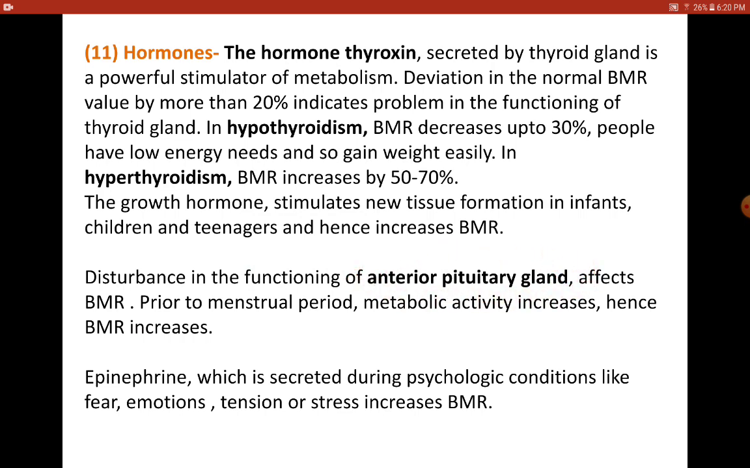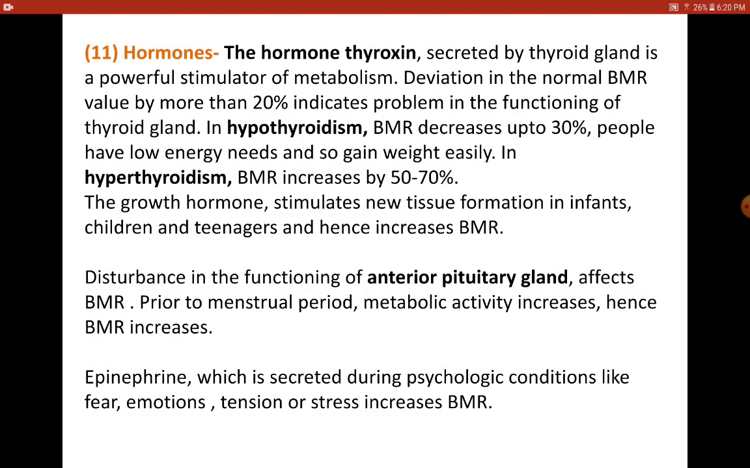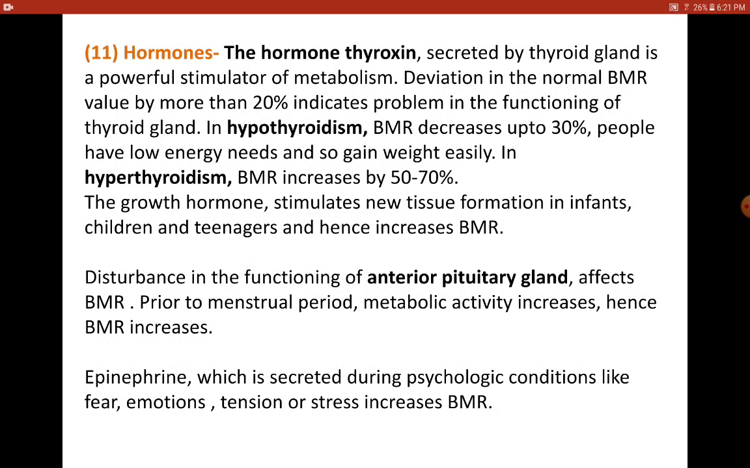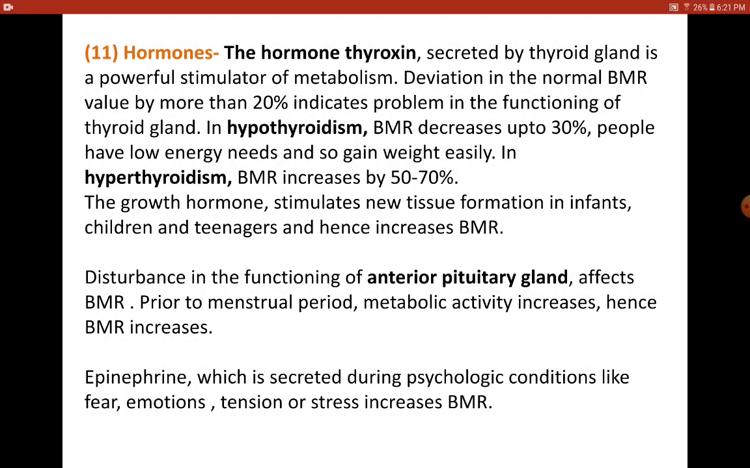Epinephrine. So epinephrine is a hormone which we have come across. It is also called the fear, fright and flight hormone. This hormone is released when you are in fear, or when you are stressed, or when you are emotionally low, when you are feeling low, or even it could be anxiety. So BMR increases with respect to epinephrine.